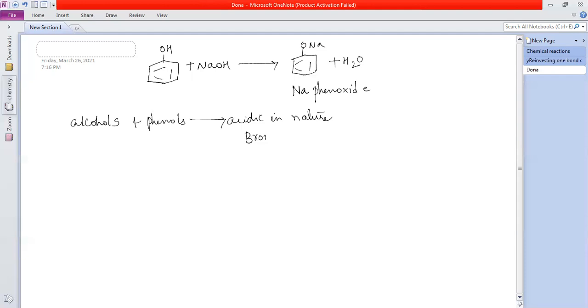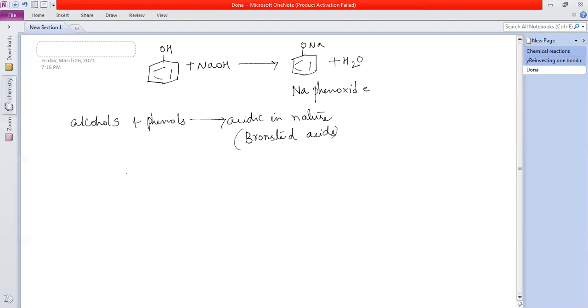What acids? Bronsted acids. Those which are able to donate H plus are called Bronsted acids. Those able to take H plus are Bronsted bases. If the donated proton is taken by something else, that is called a Bronsted base. So from the above reactions, what did you infer?